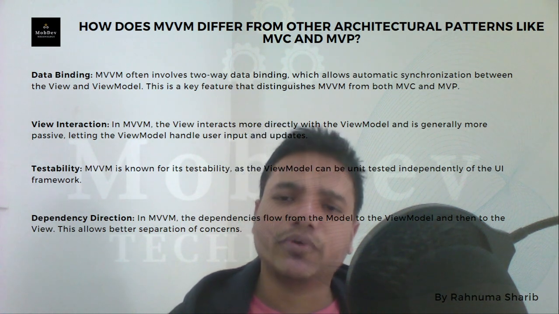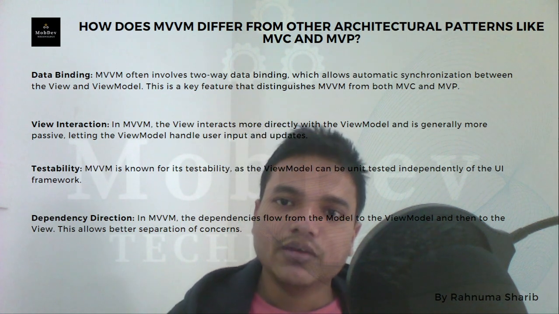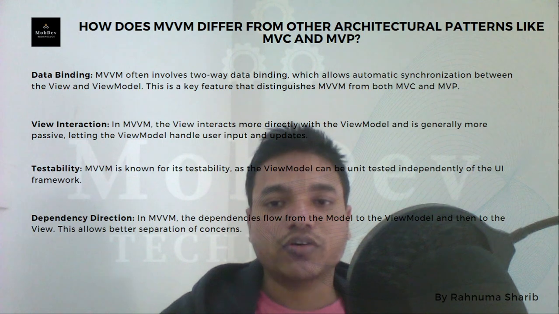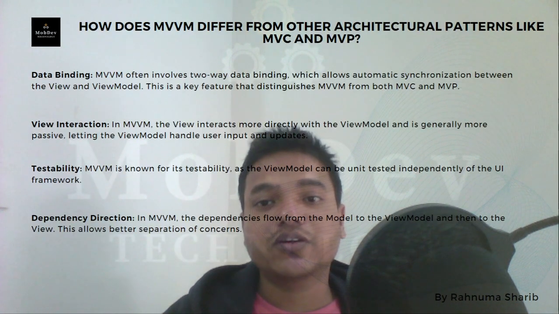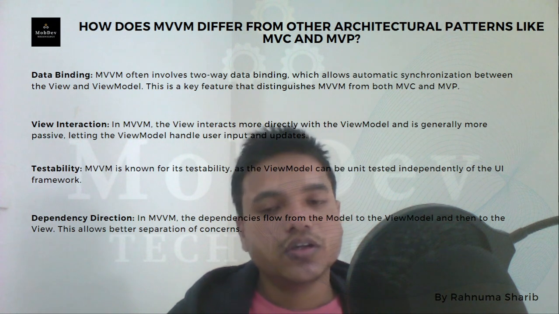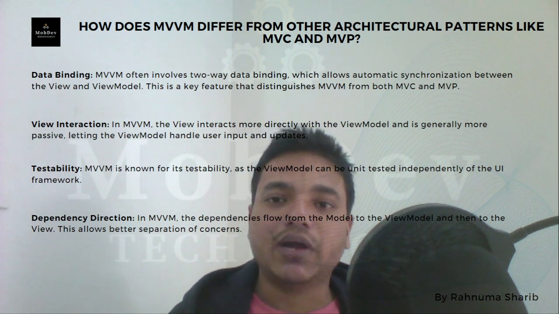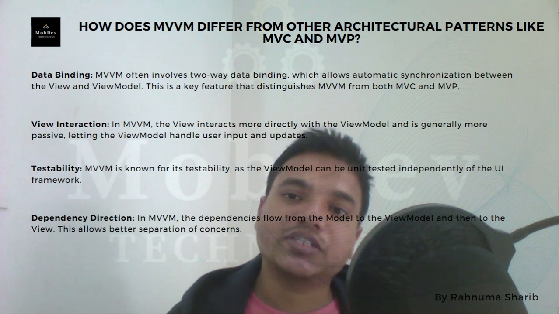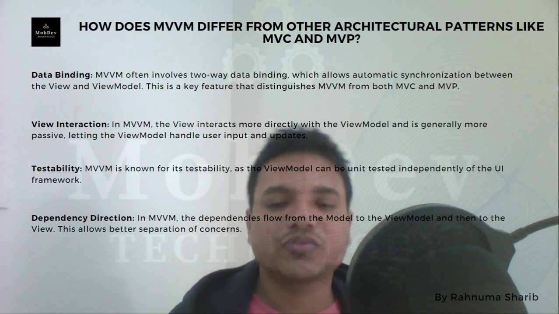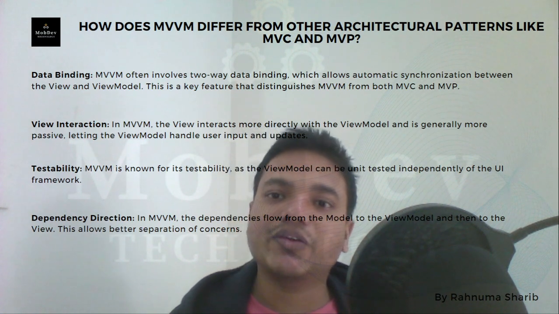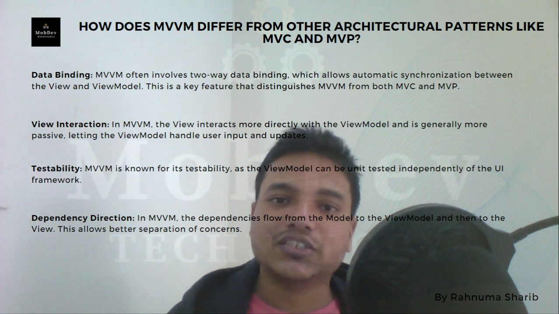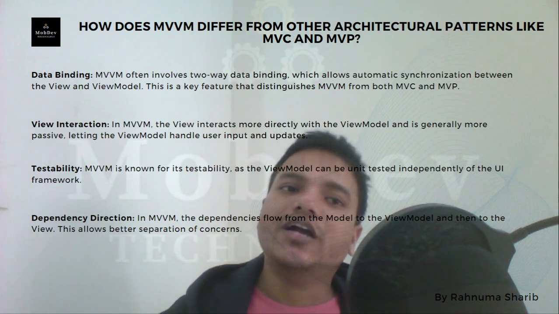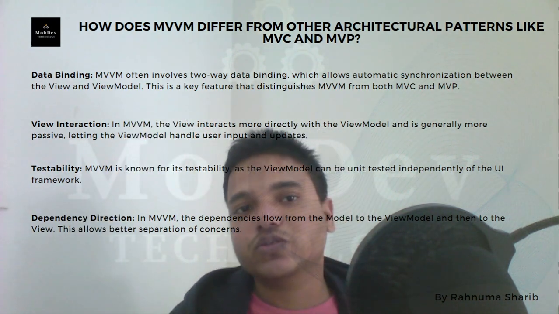In MVP, the separation of concerns is almost solved because we have a presenter, and here we write the business logic in the presenter, not in the activity. So the activity has just one job, to deal with the view. There is no tight binding of components, but for communication between the view and the presenter, we need an interface, so we need to write extra code. This is the disadvantage. But in MVVM, we have a ViewModel, so we can observe the changes in the view and we don't have to write the interface. And second, the ViewModel has all the benefits that we listed here.